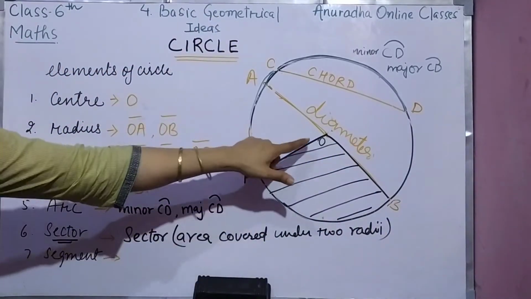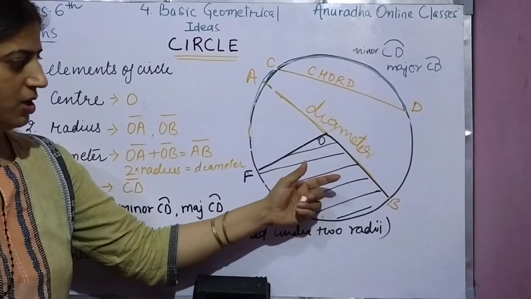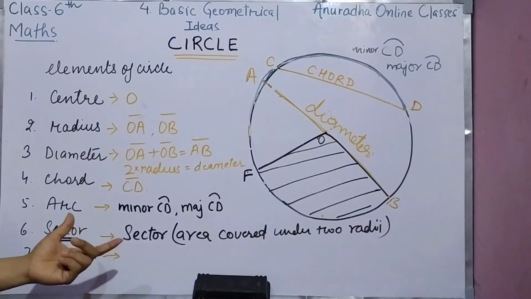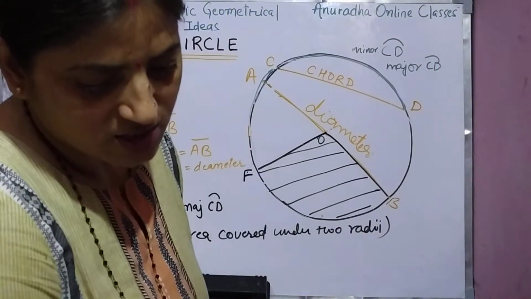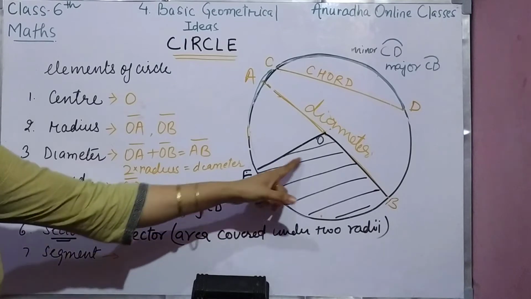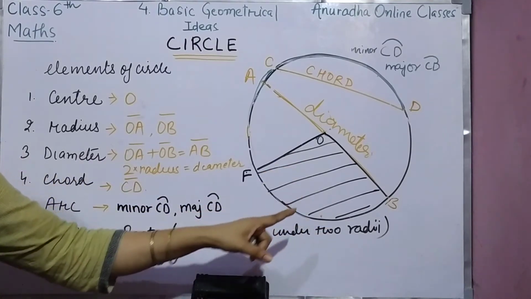Okay, दो रेडियस के बीच में जो एरिया है, this area is known as what? Sector. So you can write it in this way. This one, sector FOB.